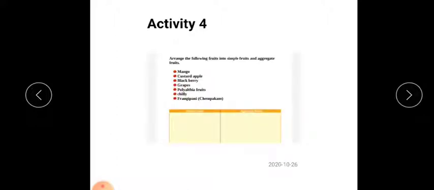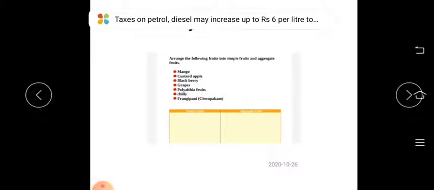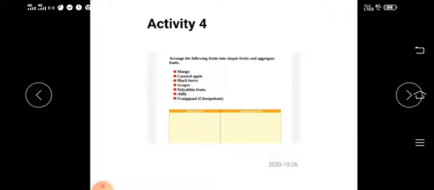Activity 4: arrange the following fruits into simple fruits and aggregated fruits. We know the difference between simple fruits and aggregated fruits. Here the names of some fruits are given. You have to classify them into simple fruits and aggregated fruits: mango, custard apple, blackberry, grapes, polyalthia, chili and frangipani, that means champakam. So I hope you understood the 4 activities.